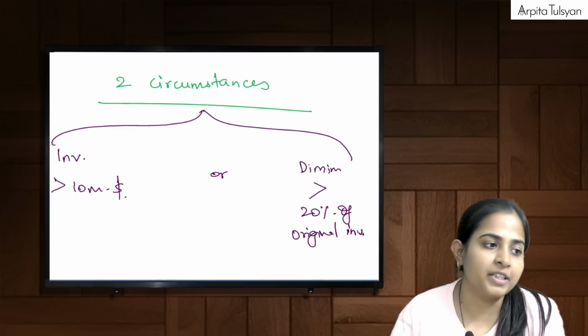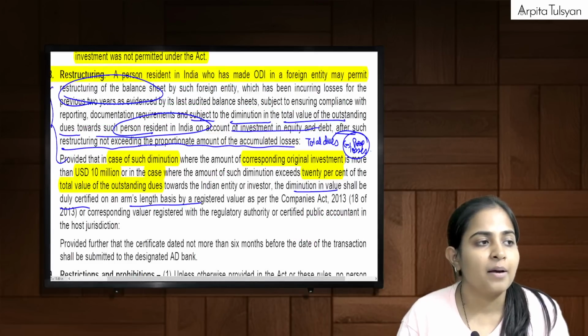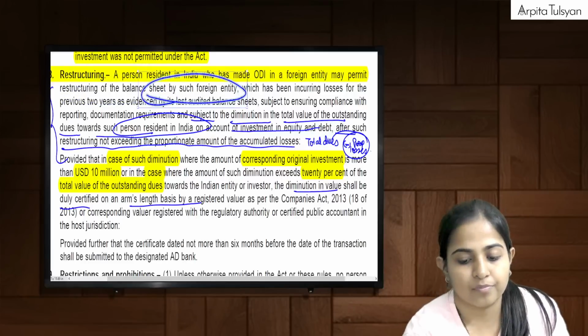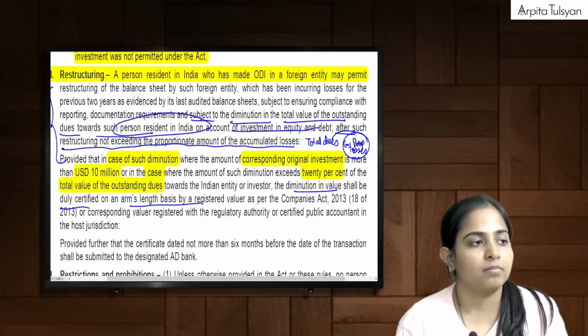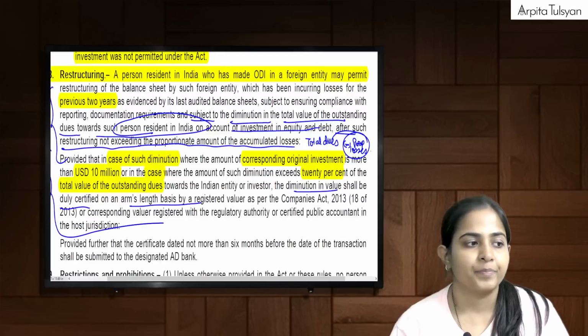Are you clear with this? Yes, this is written here. The restructuring point is given here. Last 2 years losses is given here. And then the proviso, the two circumstances which I just told you, that is given.